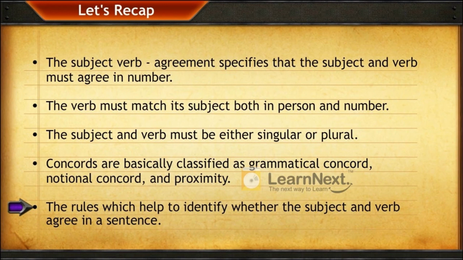The subject and verb must be either singular or plural. The concords are basically classified as grammatical concord, notional concord, and proximity. The rules will help to identify whether the subject and verb agree in a sentence.